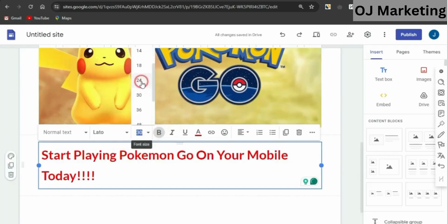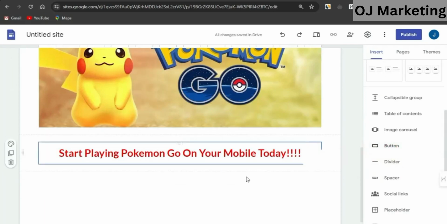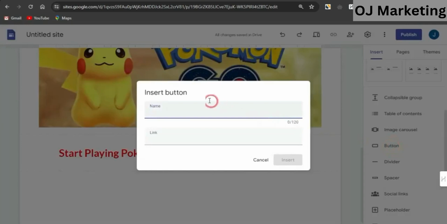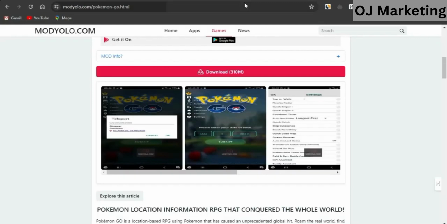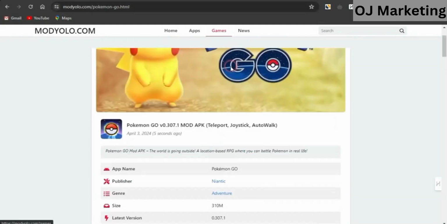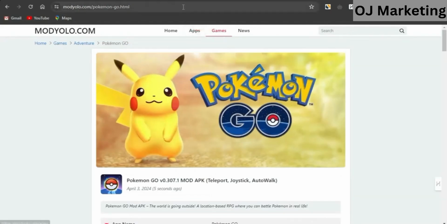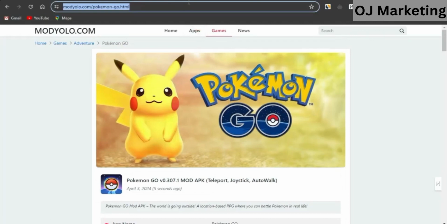Now, once this is done, I just simply need to add a button, and I'm just going to drag and drop the button right now. Or select the button option. You want to just simply type in something like download. Once you type in something like this, in this link section, you want to paste the link to the games page. Head back to this Pokemon page, and on this page, guys, I'm just going to copy the link to this particular page. Head back to this section and add that right now.